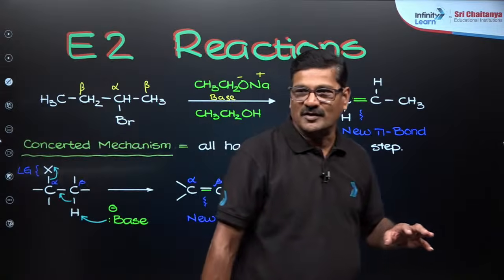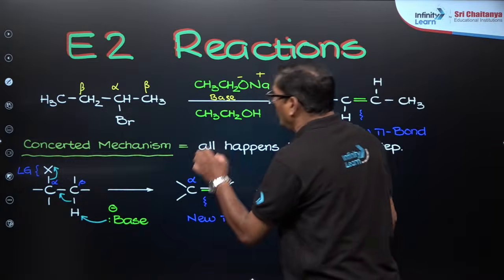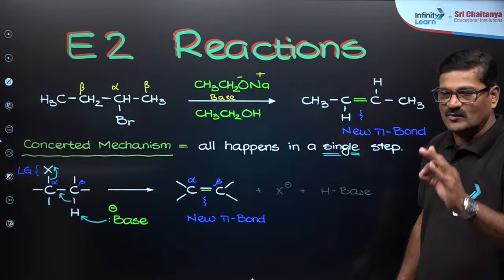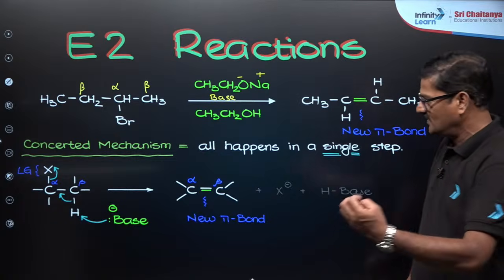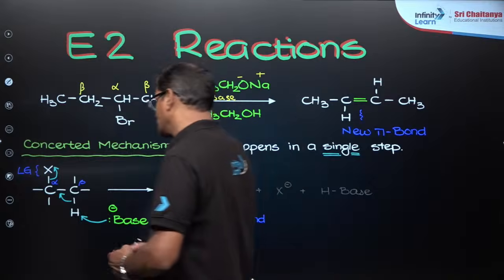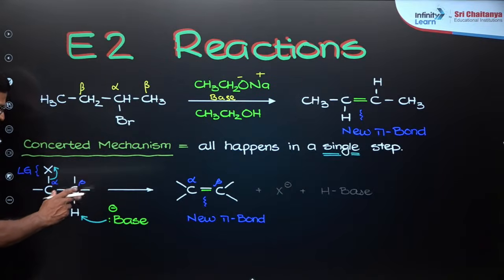This is a base. What is the meaning of a base? A base is the one which attacks the H plus. So the hydrogen attached to the beta carbon is a beta hydrogen, this is the alpha carbon, this is a beta carbon. So that base is going to abstract a beta hydrogen.